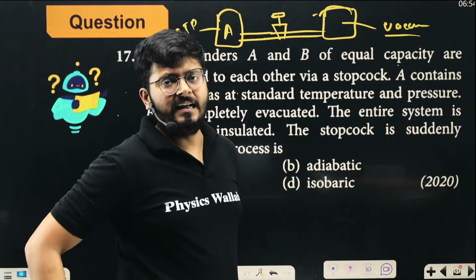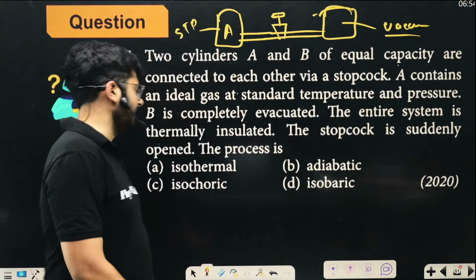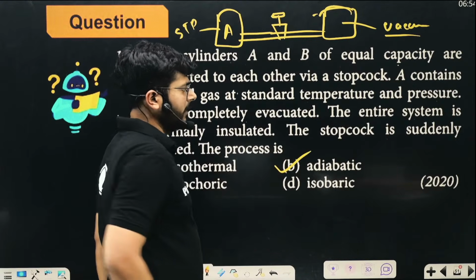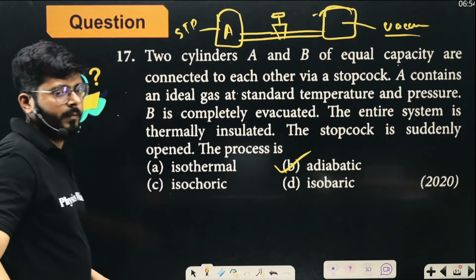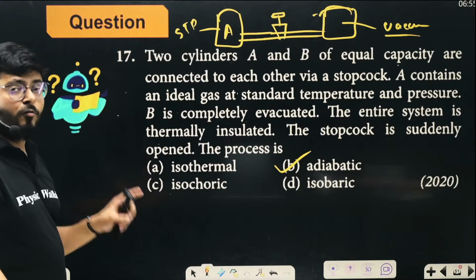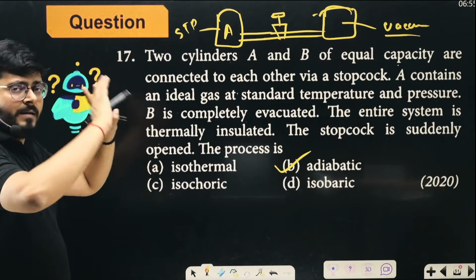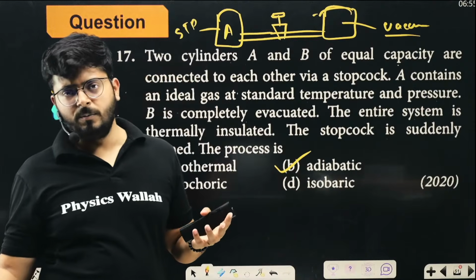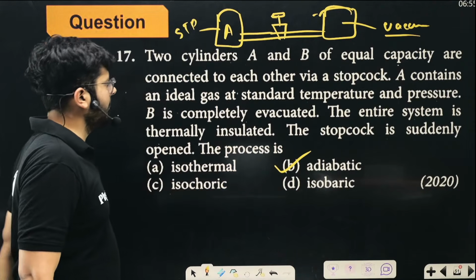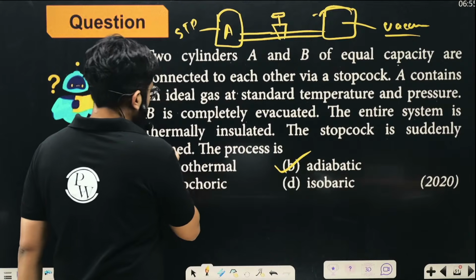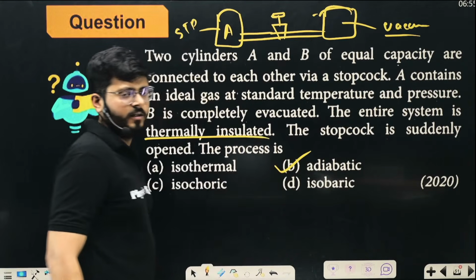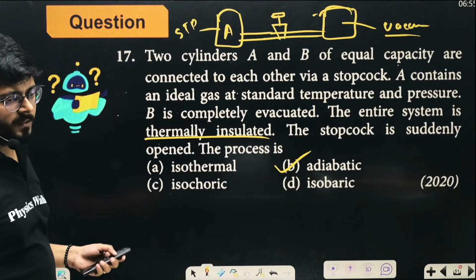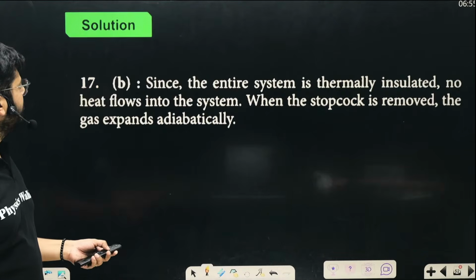So you can call that an adiabatic process, right? When the changes are happening at a much faster rate, you can call it an adiabatic process. And of course, in the adiabatic process, the system has to be thermally insulated, so no heat is added to the system, no heat is removed from the system. That part is also taken care of because it is written that the system is thermally insulated, right? So that part is also there.